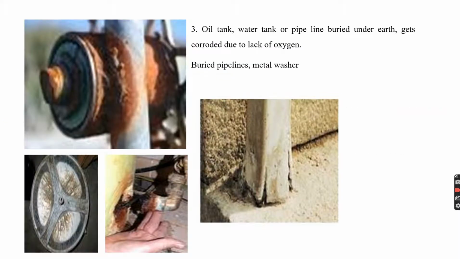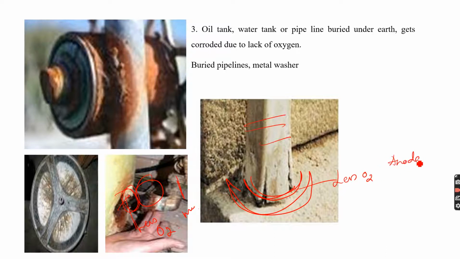Here, the area which is near the wall usually undergoes corrosion. This area near the wall is less oxygenated, whereas this area is more oxygenated. An oil tank, water tank or pipelines buried under earth get corroded due to lack of oxygen. This area remains unaffected, whereas this area is less oxygenated. The iron present in the less oxygenated area acts as anode and undergoes corrosion.